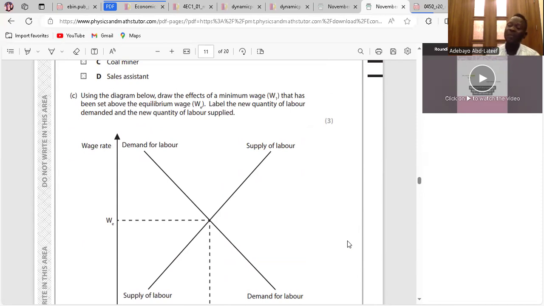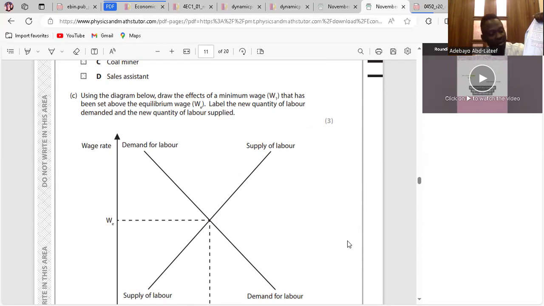If minimum wage is set above equilibrium wage rate, it brings about an increase in the supply of labor. This is the increase in minimum wage rate. So the supply of labor will increase as a result of that, meaning people will be willing to work more.